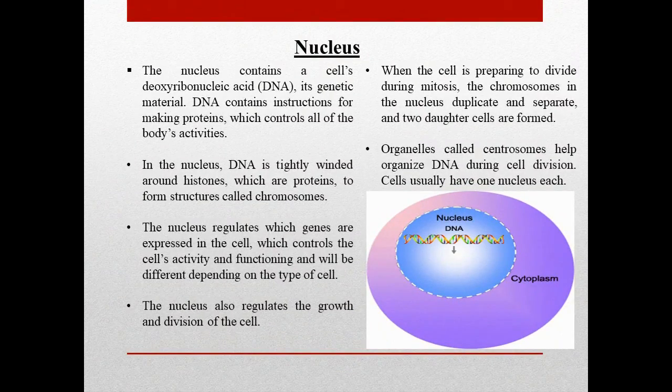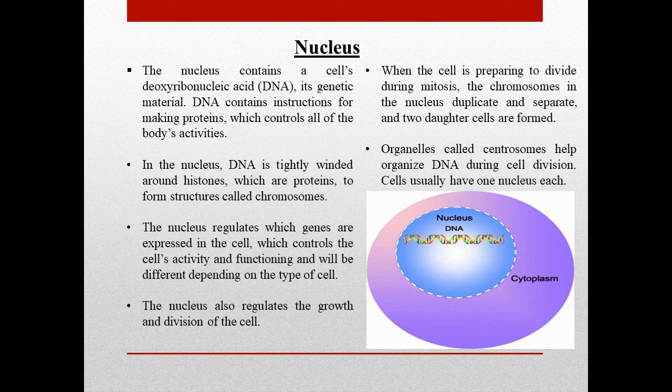Now, what is the meaning of nucleus? The nucleus contains a cell's DNA, its genetic material. DNA contains instructions for making proteins, which control all of the body's activities. In the nucleus, DNA is tightly wound around histones, which are proteins, to form structures called chromosomes.